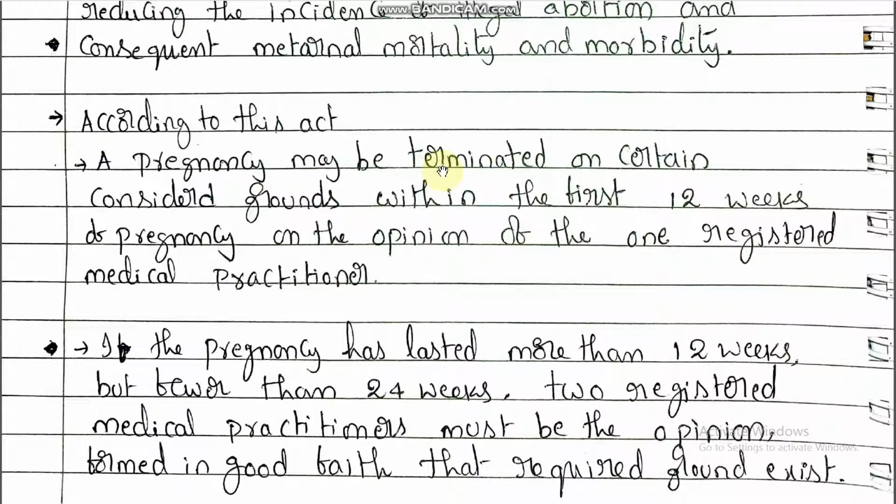A pregnancy may be terminated on certain considered grounds within the first 12 weeks of pregnancy on the opinion of one registered medical practitioner.